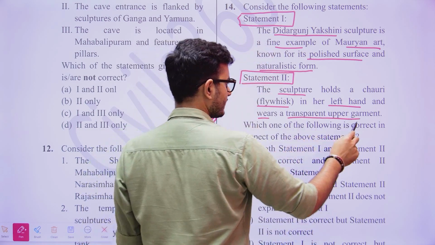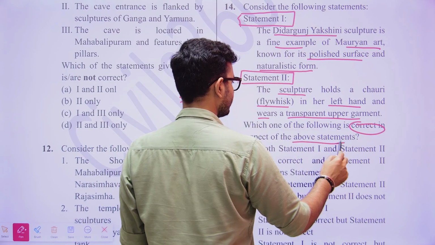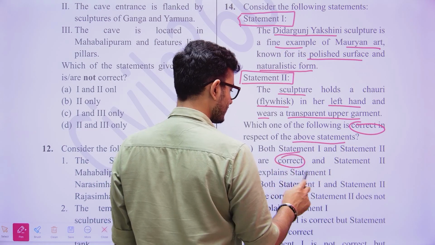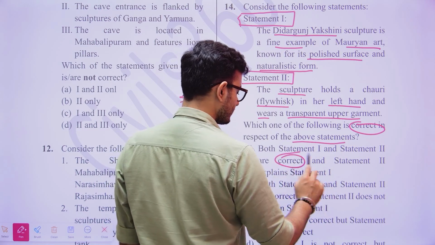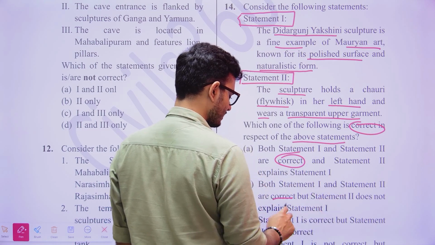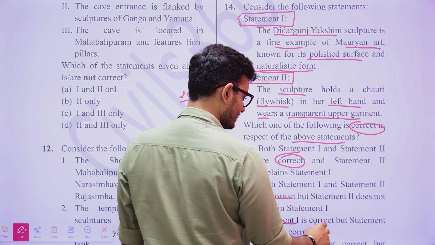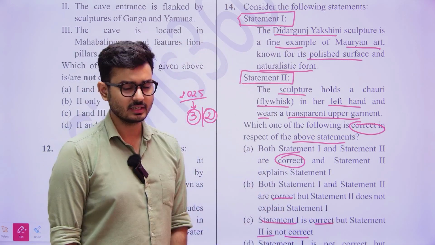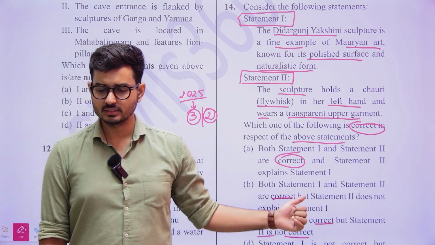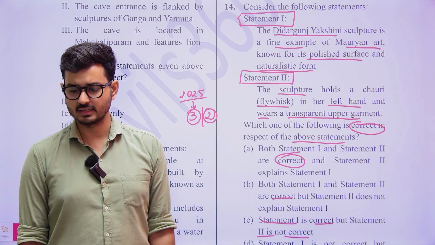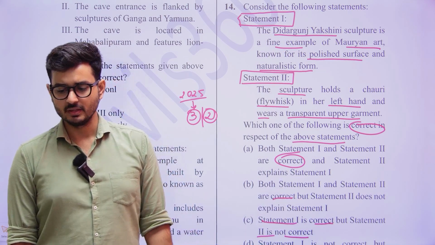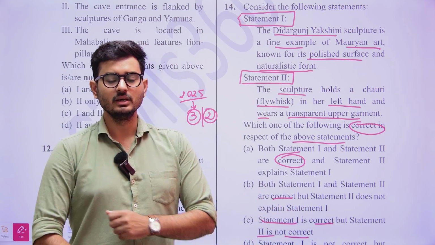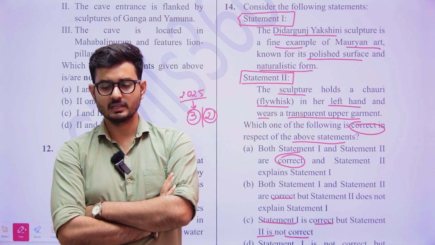Which of the following is correct in respect of the above statements? Both statement 1 and statement 2 are correct, and statement 2 explains statement 1. Both statement 1 and statement 2 are correct, but statement 2 does not explain statement 1. Statement 1 is correct, but statement 2 is not correct. Statement 1 is not correct, but statement 2 is correct. So this is what is generally told at that point. So what is going to be the next aspect here?